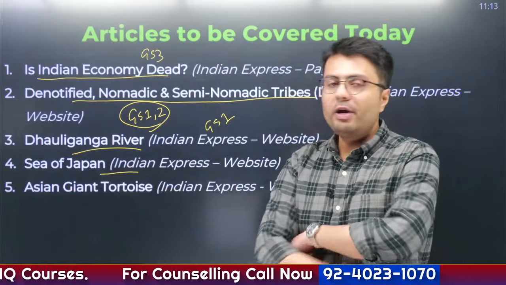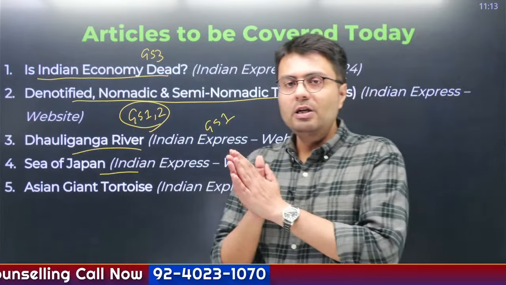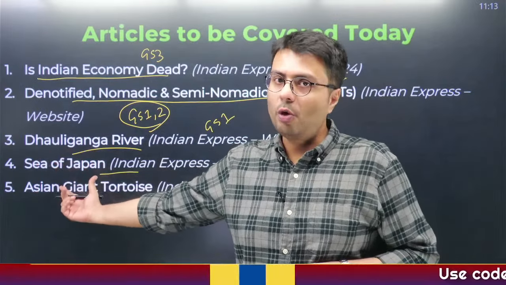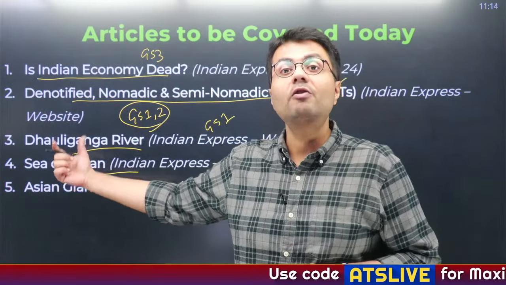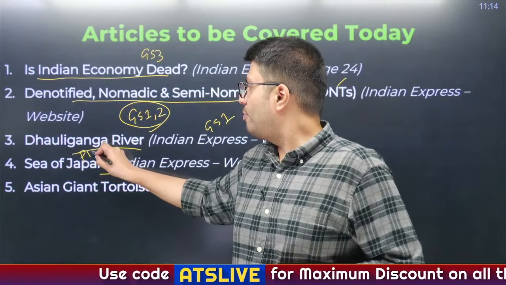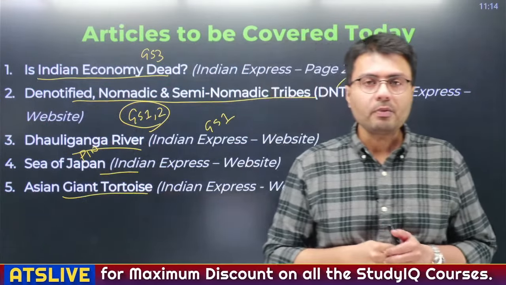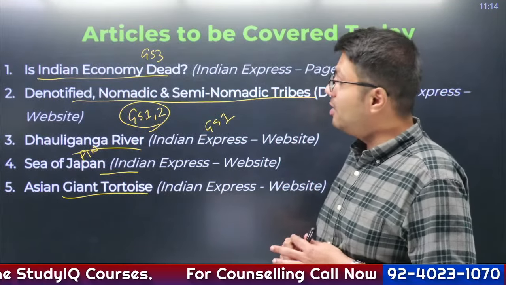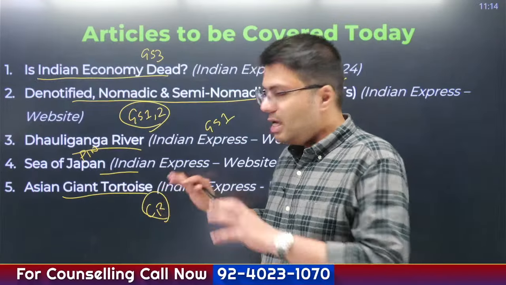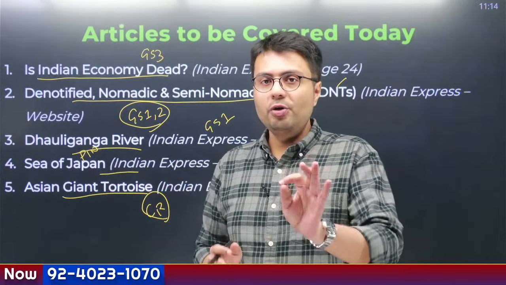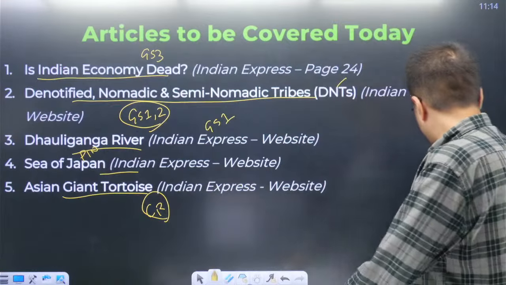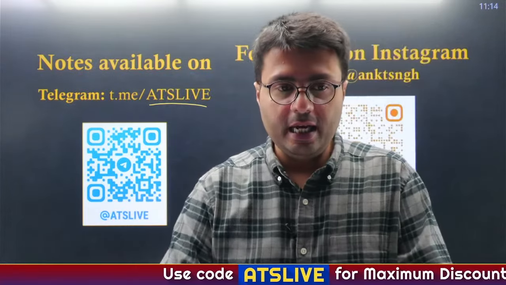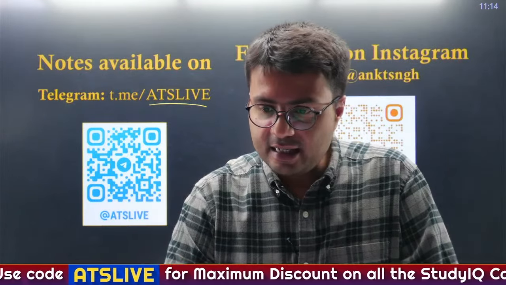In the fourth article, we are going to cover the Sea of Japan because Russia and China have been involved in a naval drill which is happening in the water bodies of the Sea of Japan. So, this water body automatically becomes important for our exam from the places in news perspective, right? And in the last article, we are going to cover a very important species, the Asian giant tortoise. These are critically endangered species, so whenever these kinds of species appear in the news, we sure have to cover them. So, these are the 5 articles that we are going to cover today. And the notes, as usual, will be available on the Telegram channel, that is the ATS live channel.